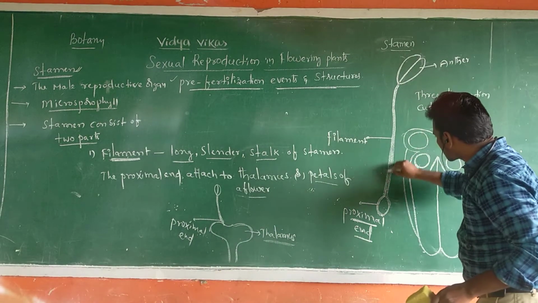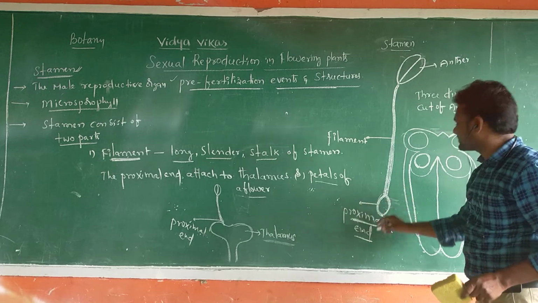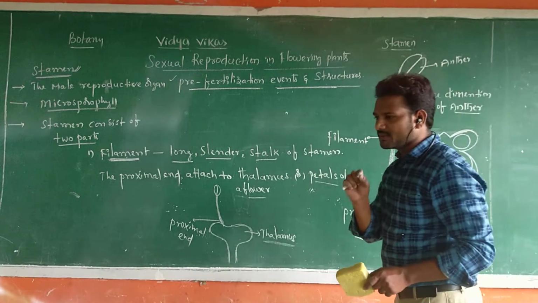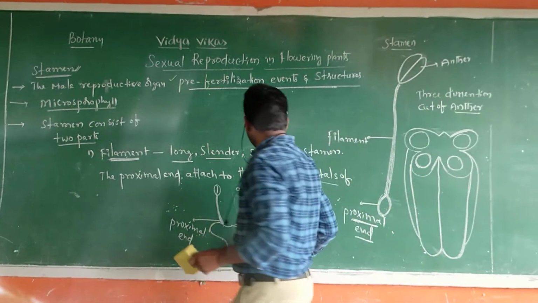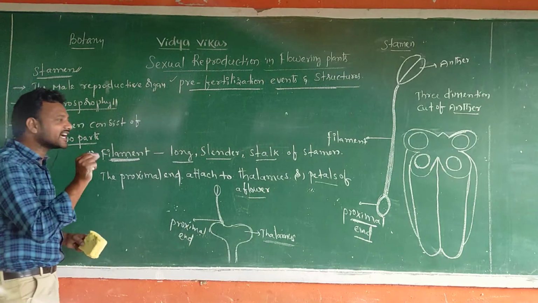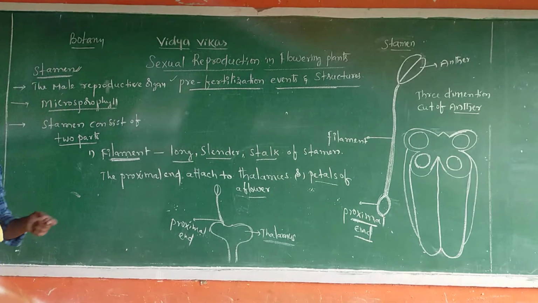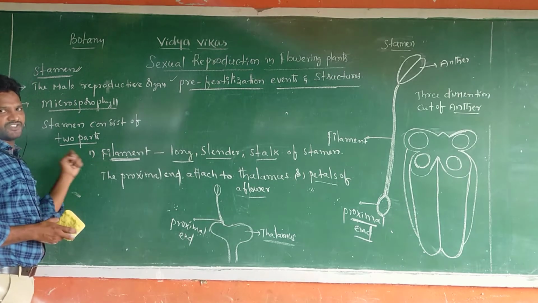Yes. This is the stalk. At the end of a filament, this is the proximal end. The proximal end is attached to which one, sir? The proximal end is attached to the thalamus or petals of a flower. I hope you understood this is the filament.